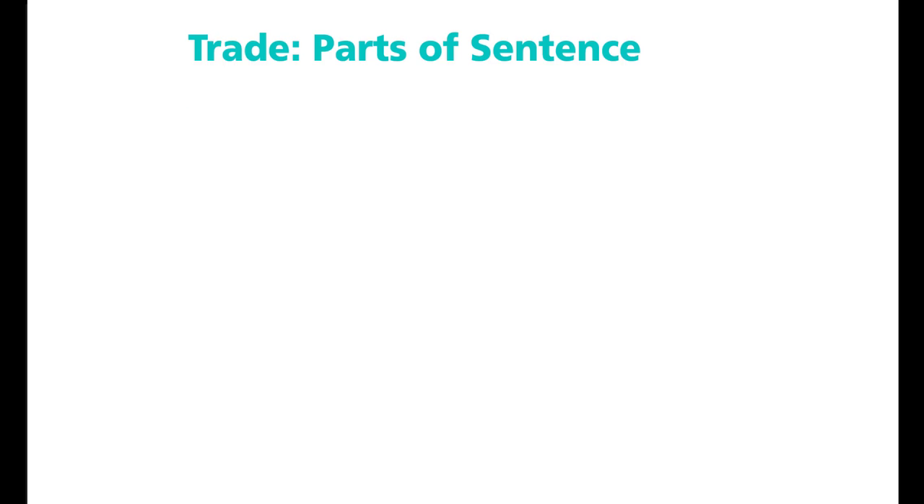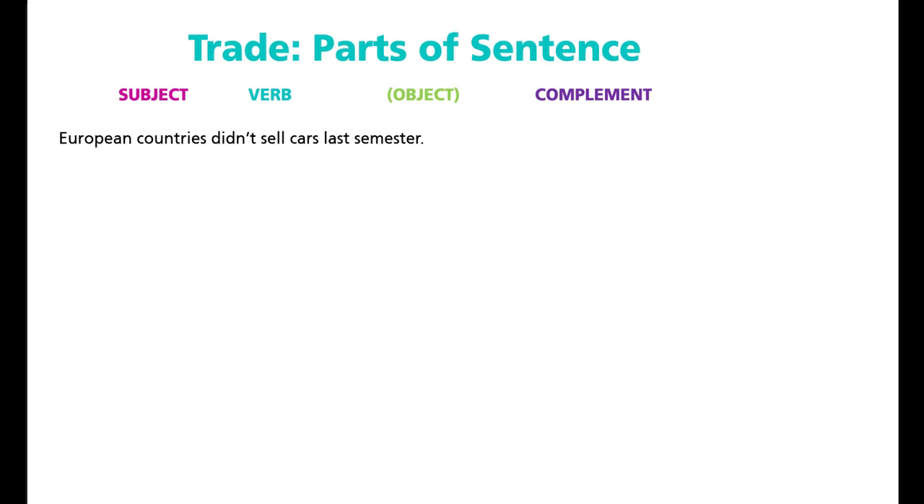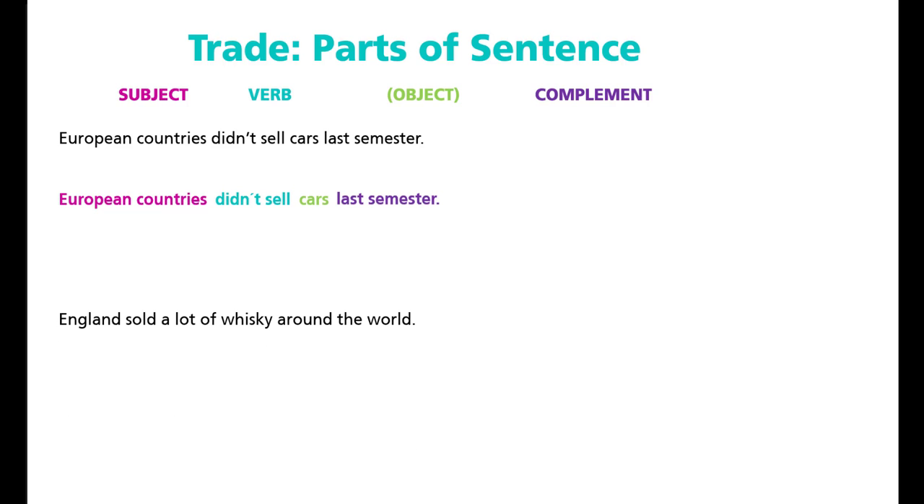Okay, another example. It says European countries didn't sell cars last semester. If you look, in this case, my subject is European countries. My principal verb is didn't sell. My principal object is cars, and my complement is last semester. The next one says England sold a lot of whiskey around the world. My principal subject in this case is England. My principal verb is sold. My object is a lot of whiskey, and my complement is around the world.